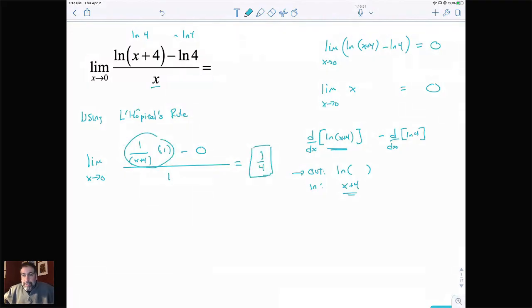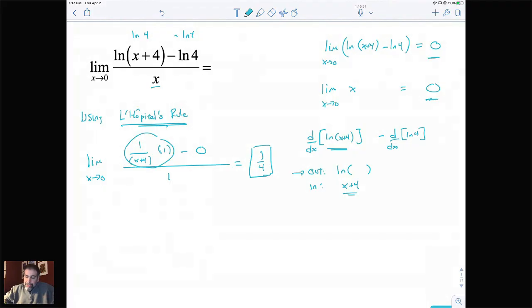Now, I see a lot of discussion in the chat. I'm going to come back and address some of these questions in a minute. I'd just like to finish this question so we can see how it works out. At this point in time, we're good to go. As far as the free response section goes, all we've got to do is show that the numerator goes to 0 and the denominator goes to 0. That allows us to use L'Hopital's. And then we take the derivative of the top and the bottom to get it.